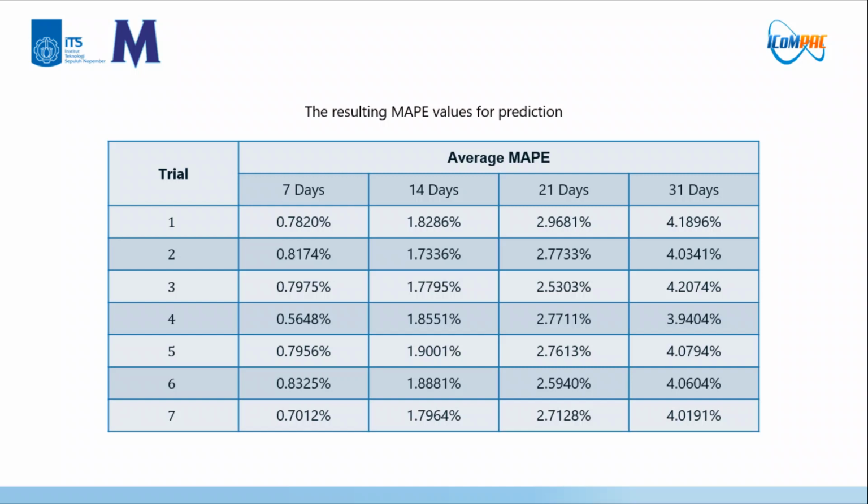Next, we calculate the MAPI values of each path and choose one with the smallest MAPI values. The results are shown in this table. We get very precise predictions for 7 days as the average MAPI values are below 1%. For the 14 days predictions, we get precise predictions because the average MAPI values.